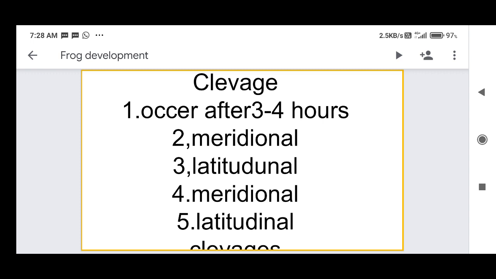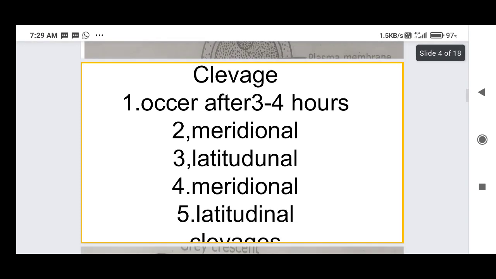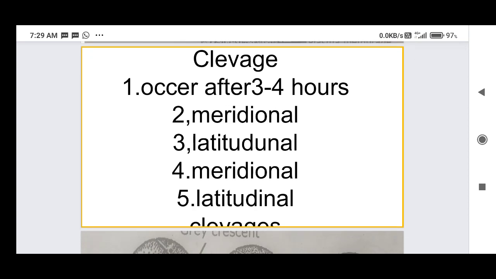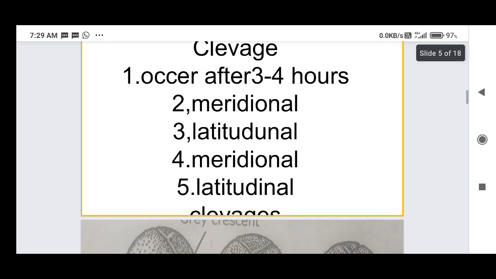That phenomenon is called cleavage, and the divisions take place within the size of the zygote. There is no increase in cell size, but the cell number is increased. This phenomenon is called cleavage, and cleavages occur 3 to 4 hours after fertilization.